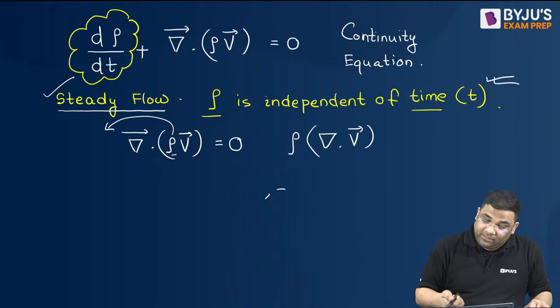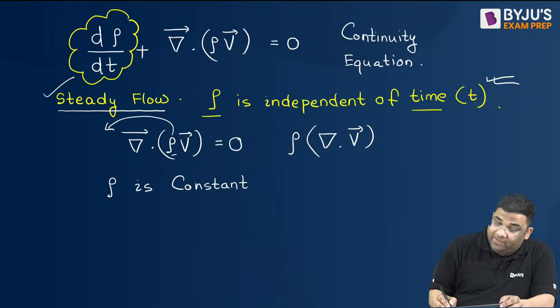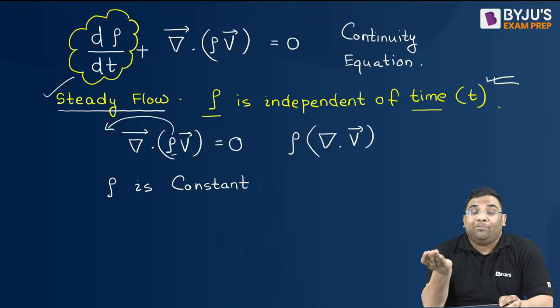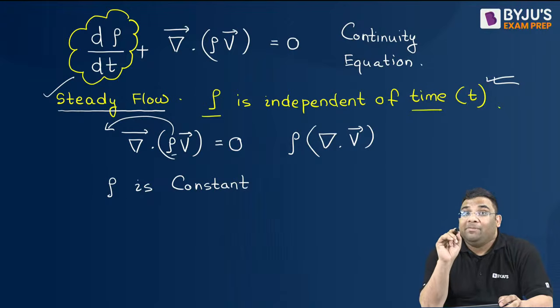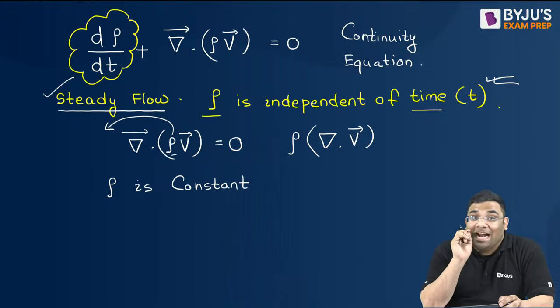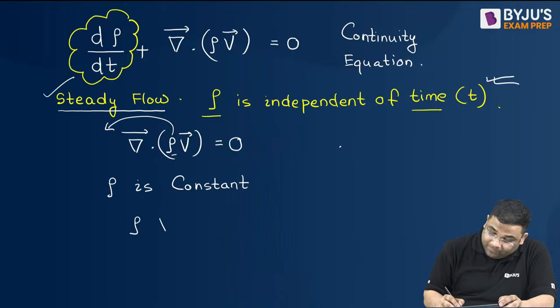Now, if I say rho is constant, did you understand the difference? Rho becoming independent of time doesn't mean that it is constant; it is only independent of time. When I say rho is constant, that means it has become independent of space and time both. In that case, I can take rho outside, and this will be the equation: del operator acting on V vector is equal to 0.